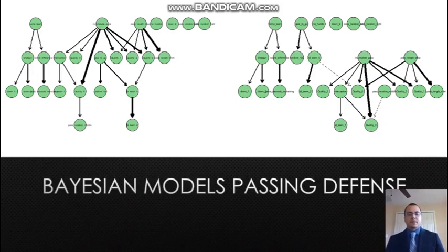Next, I tried the Bayesian models on the passing defense, and kind of underwent the same process, but this time I already had my blacklist created, and that's the graph that you're seeing on the top left. Once again, we're seeing a lot of attributes that are pointing to quite a few different qualities, and when looking at the graph, that doesn't really inform us of anything. This was another case too where the model was really good at predicting the extremes, but very poor at predicting anything in the middle. And what I started to realize is that this is happening because the qualities at the extremes were very dependent on extreme plays like touchdowns or interceptions.